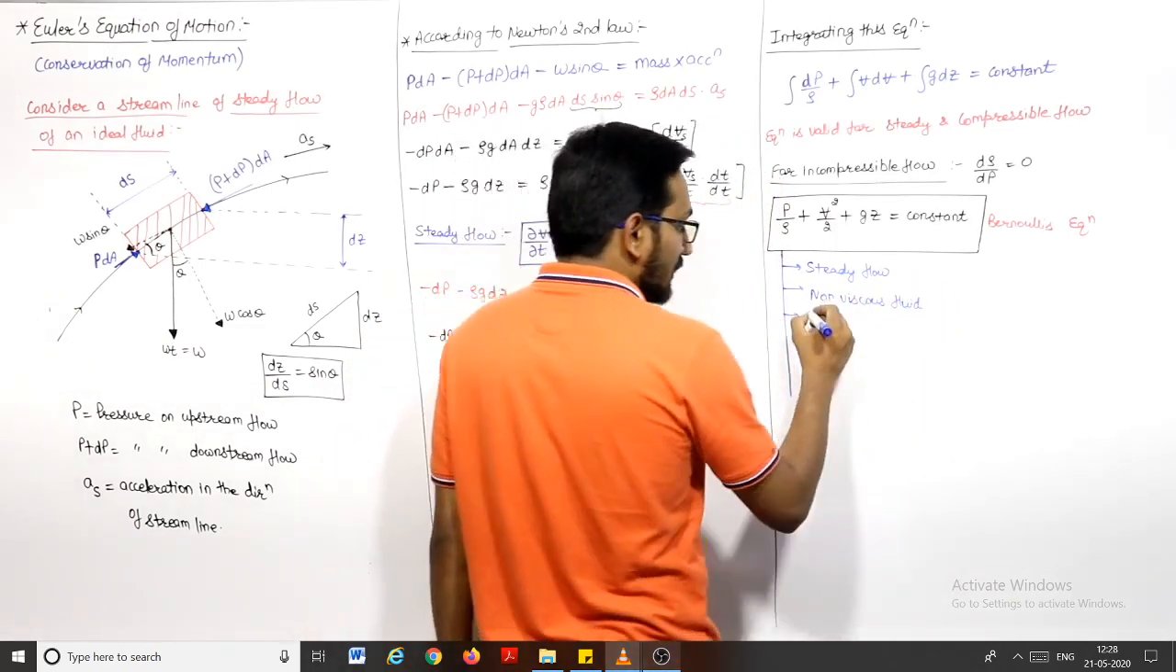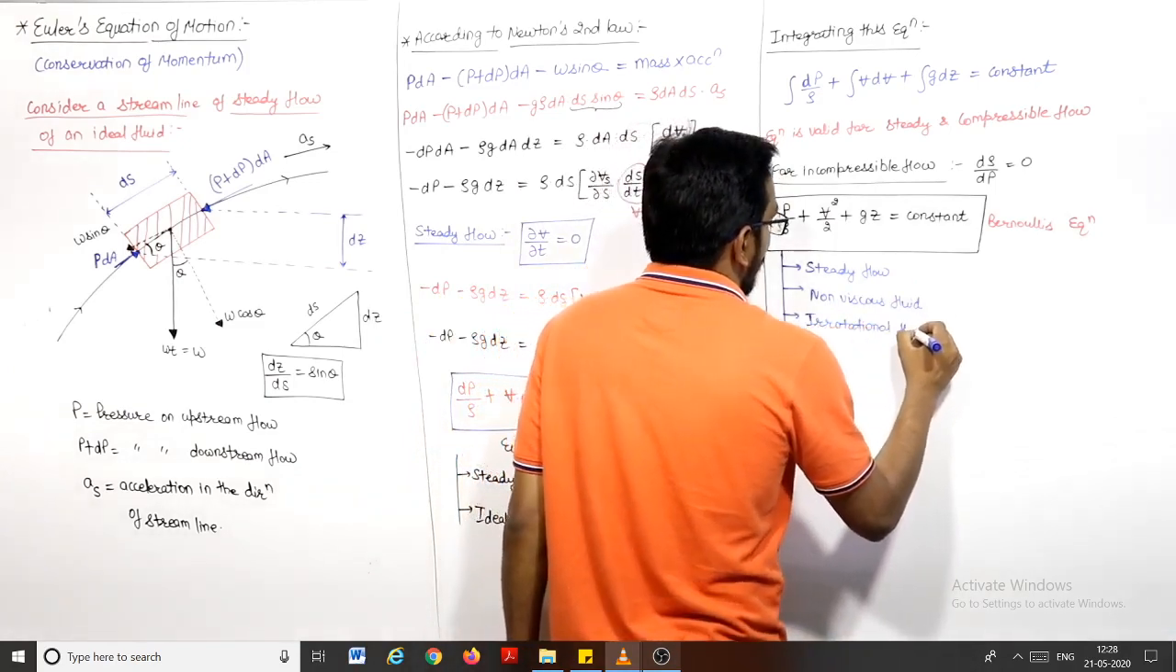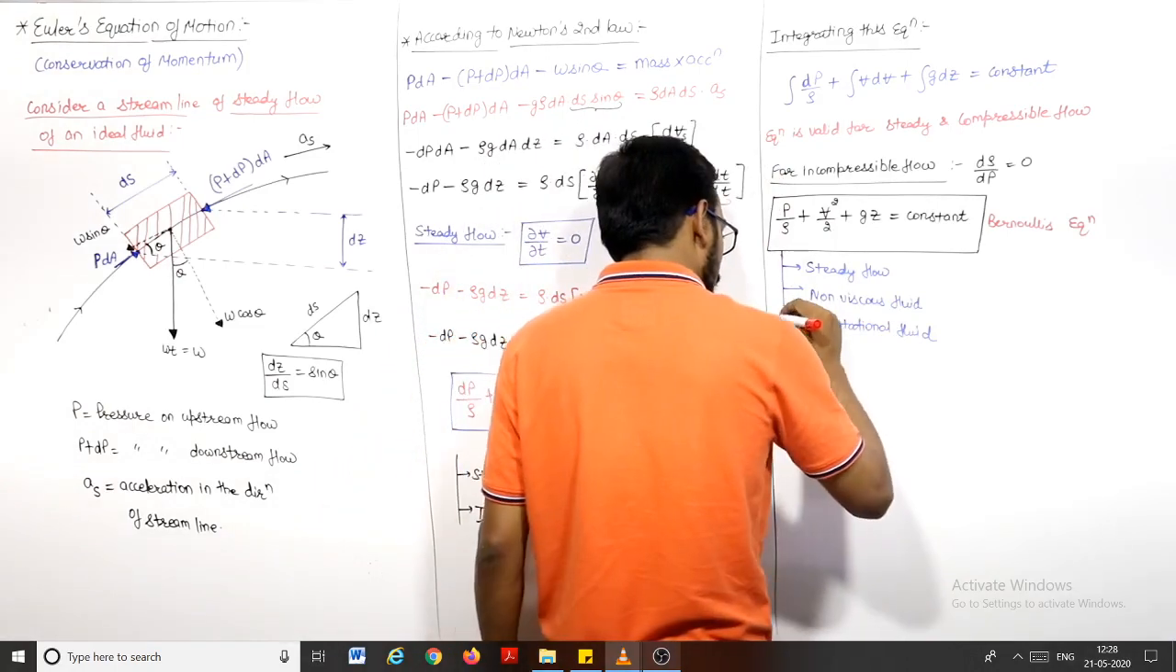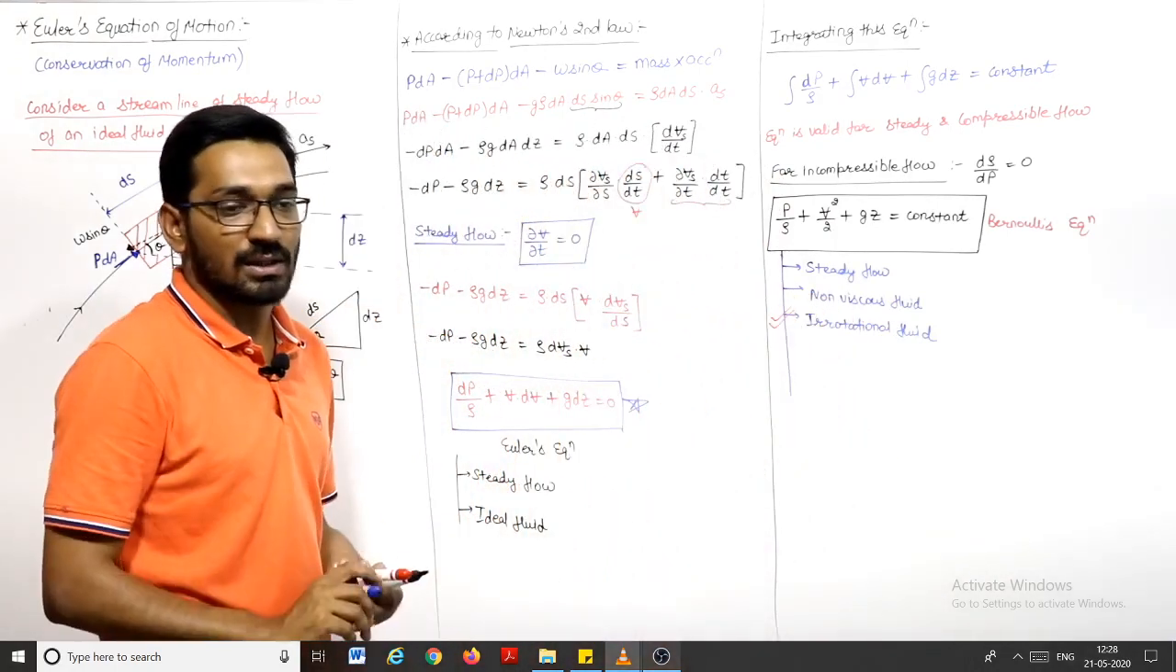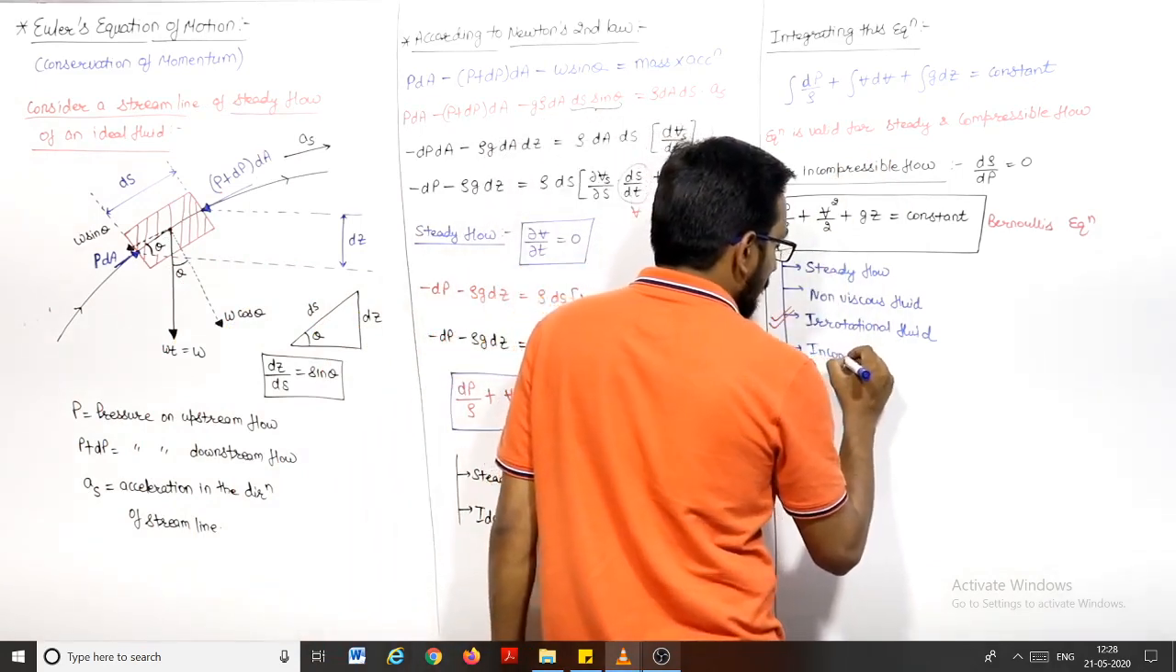Fluid must be non-viscous. If it is non-viscous, it must be irrotational. This is important. This equation is valid for irrotational fluid, not for rotational fluid. We'll discuss it. Next, we take the assumption of incompressible flow.